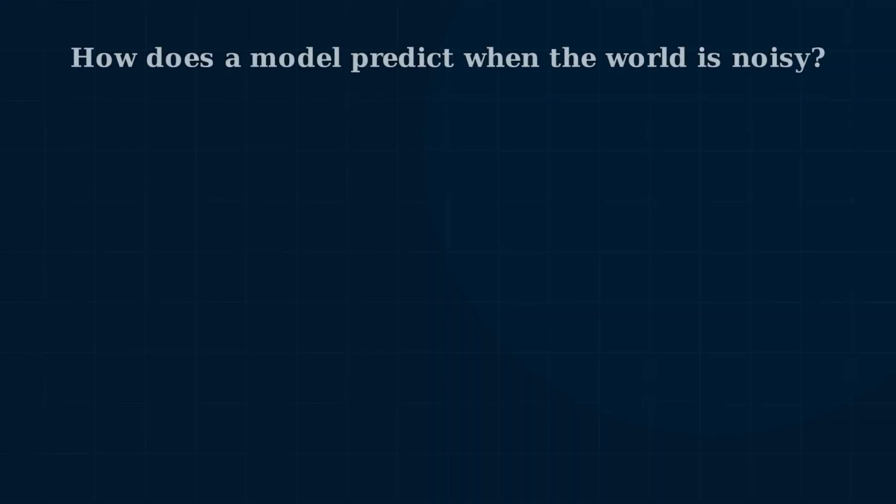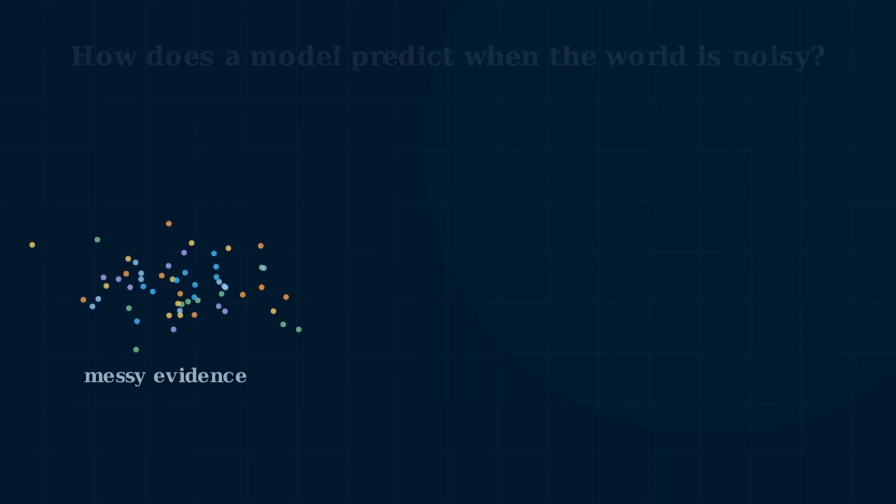The real world is messy. Emails can look suspicious without being spam. Medical symptoms can point to more than one condition. A photo can be blurry, cropped, or taken in bad light. So here is the main question. How can machine learning make predictions when the world is uncertain, noisy, and incomplete?